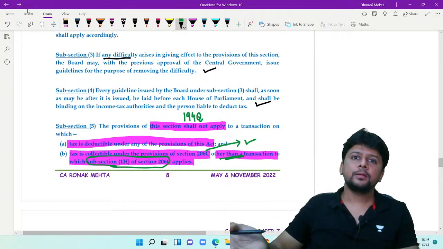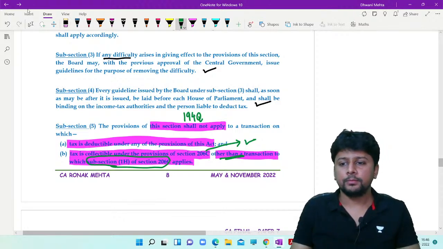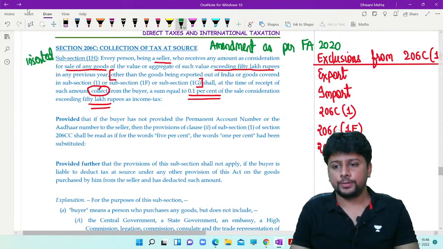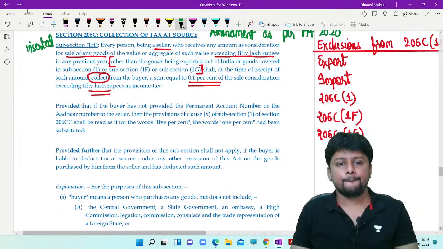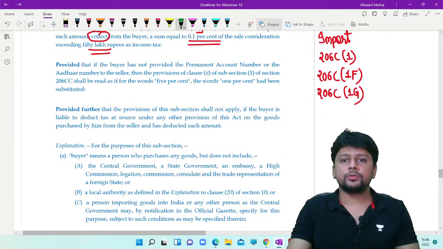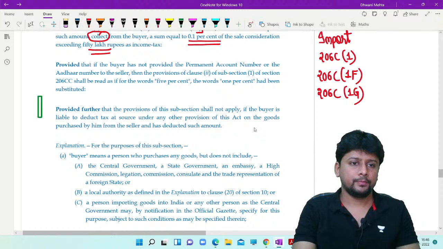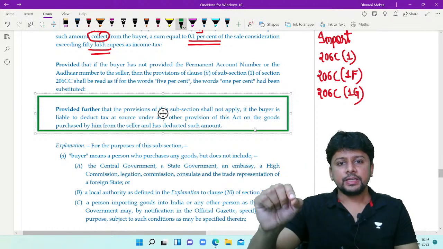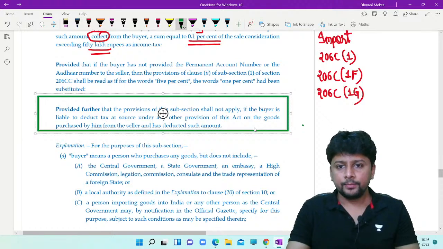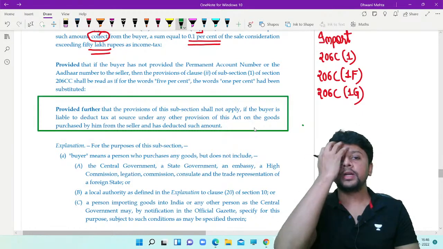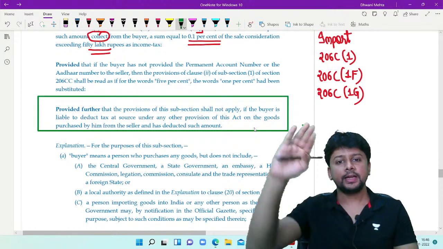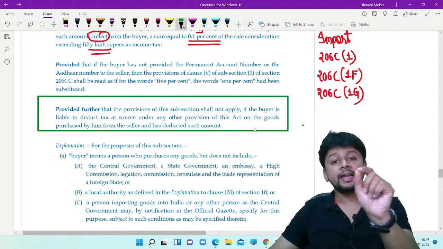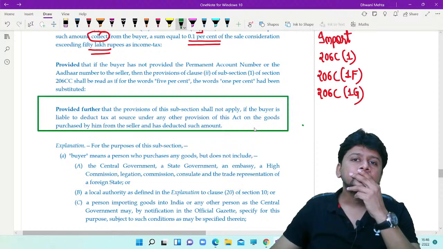Again, it's the same concept of overlapping. When you look at 206C 1H, the second proviso helps you understand. 206C 1H will not apply if the buyer is liable to deduct tax at source under any other provision of this Act on the goods purchased by him from the seller and has deducted such amount.